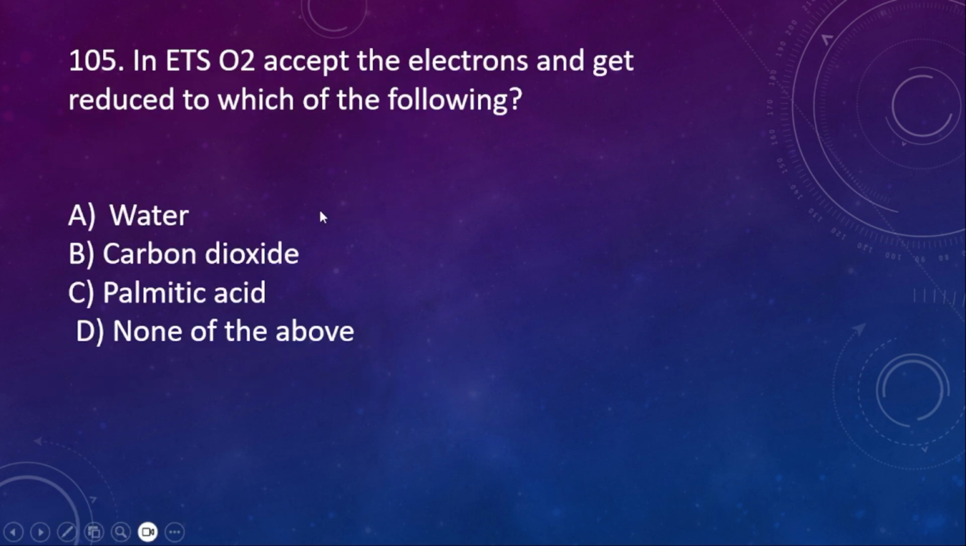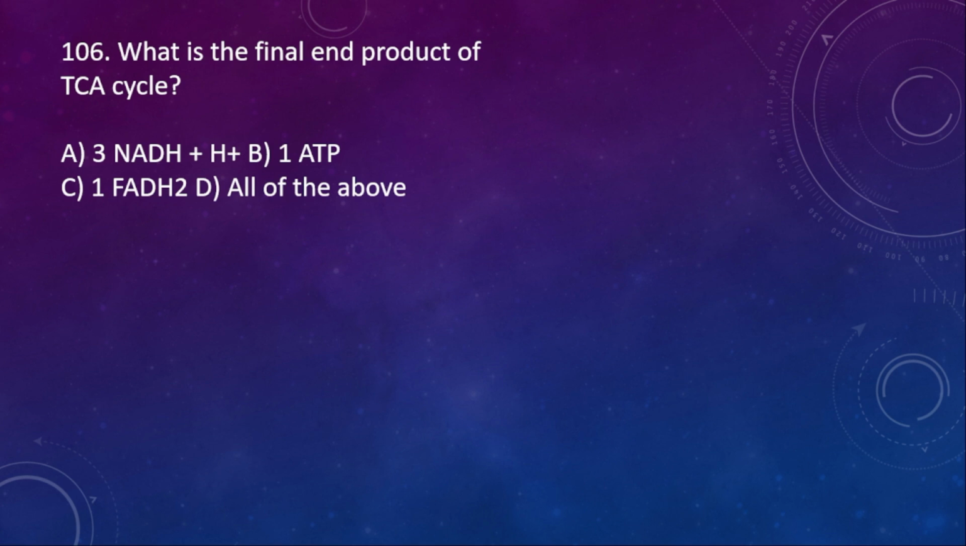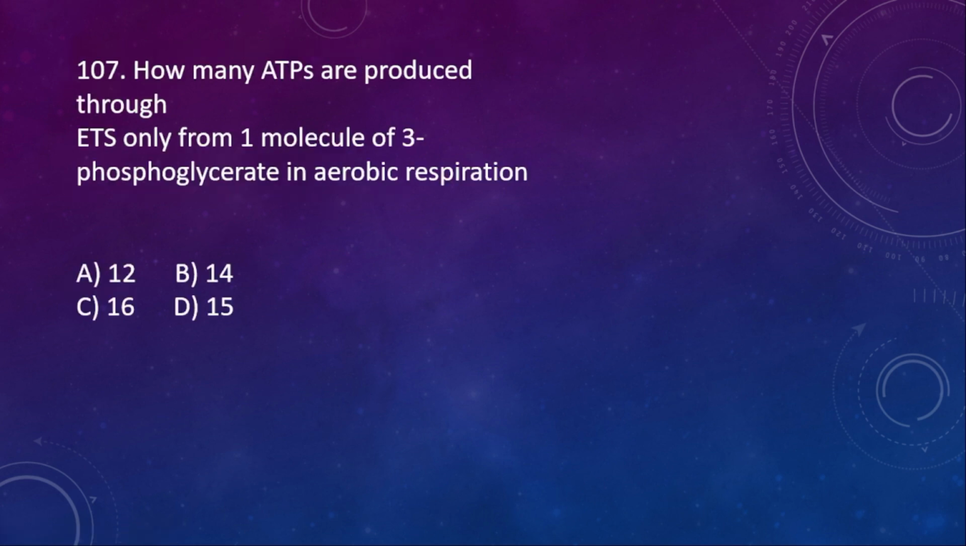105. In ETS, O2 accepts the electrons and gets reduced to which of the following? A, water, B, carbon dioxide, C, palmitic acid, and D, none of the above. So here the answer is A. What is the final end product of the TCA cycle? Option A, 3 NADH plus H plus, B, 1 ATP, C, 1 FADH2, and D, all of the above. Here the option is all of the above.